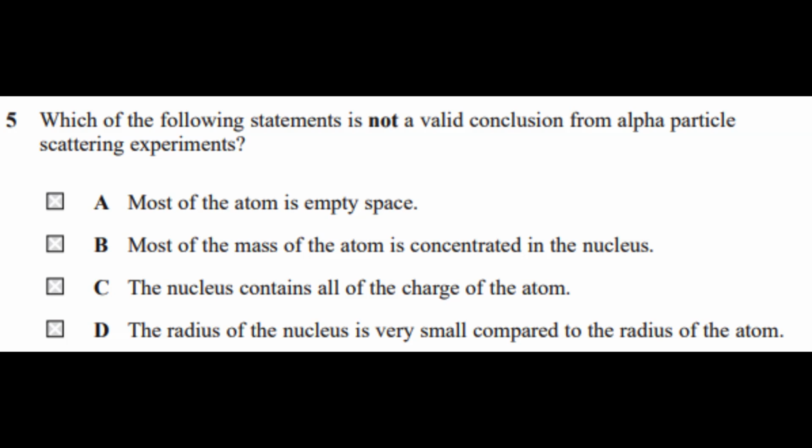And then very few were deflected at very large angles, greater than 90-degree angles, right? So from that we concluded that there is a small, dense, positively charged particle basically in the center of the atom, right? Or maybe it's concentrated mass that is there. So let's see the options right here.